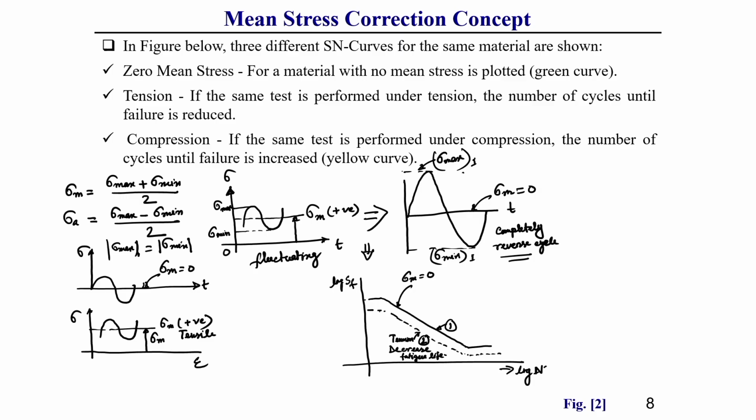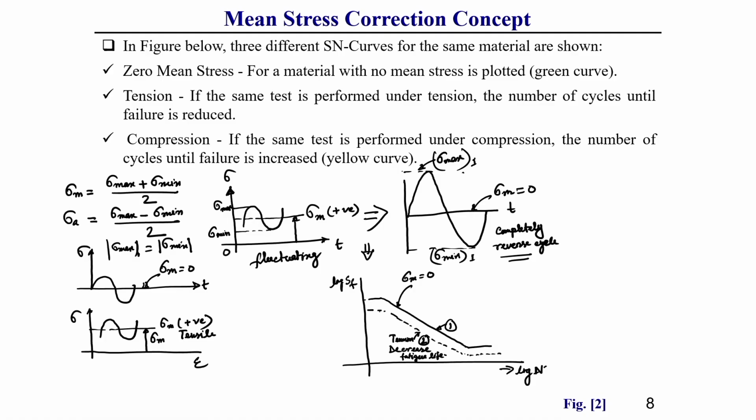Because if a body is subjected to tensile loading, there is a chance of more crack opening tendency. That means crack propagation will increase. That is why its life will decrease. This you should keep in mind. So this is case number 1, this is case number 2, and in another case also